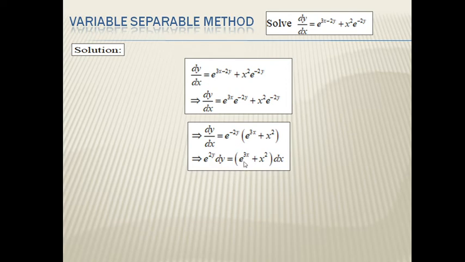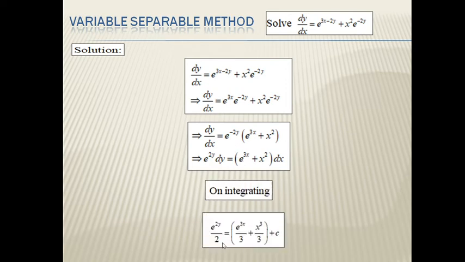And then on integrating, we get the solution: the integration of e to the power 2y is e to the power 2y by 2, and the integration of this term is e to the power 3x by 3. The integration of x square is x cubed by 3, plus any constant value c. In this way, we separate the variables and simplify the given first order first degree differential equation, and this is the required solution.